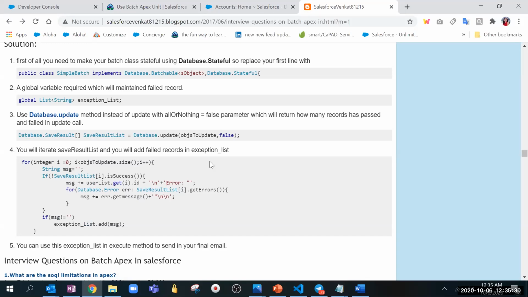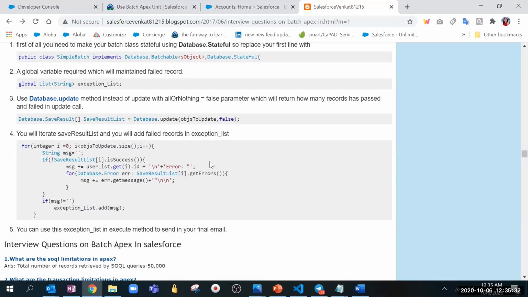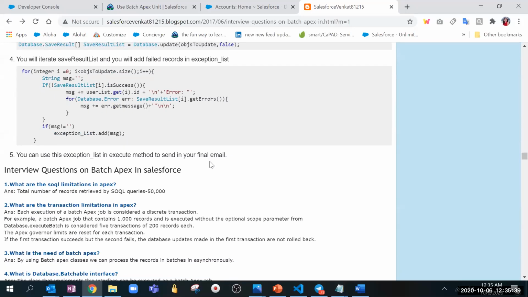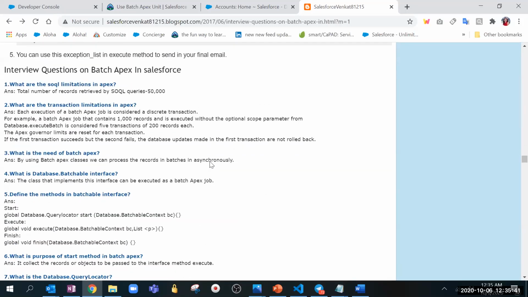In a single transaction, you can have 100 SOQLs. The total number of records they're expecting is 50,000. And the transaction limitations in Apex, those numbers we can skip. I think you can learn that.